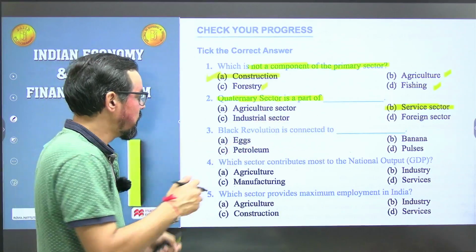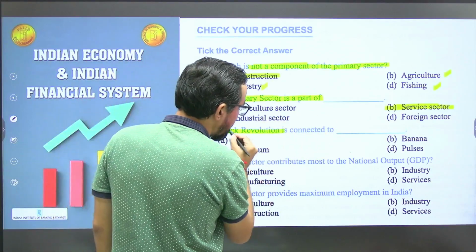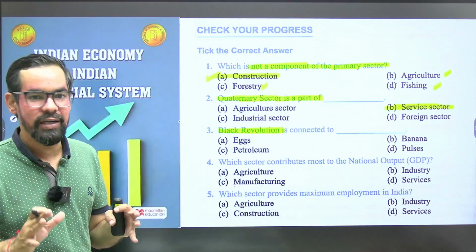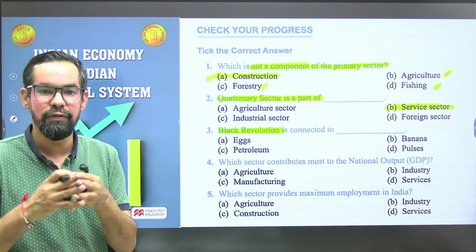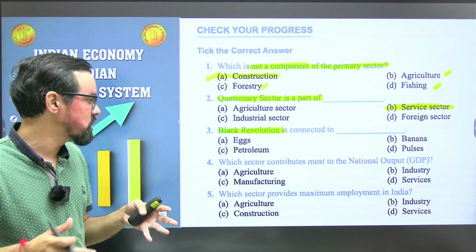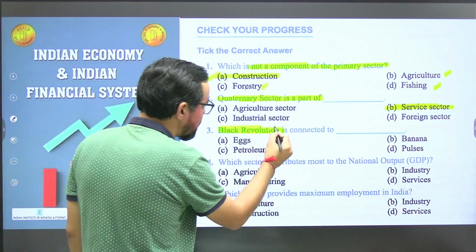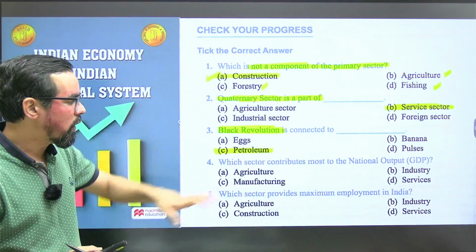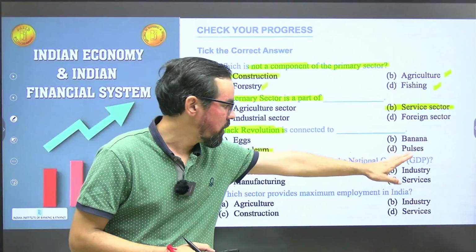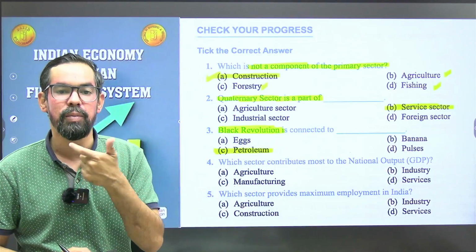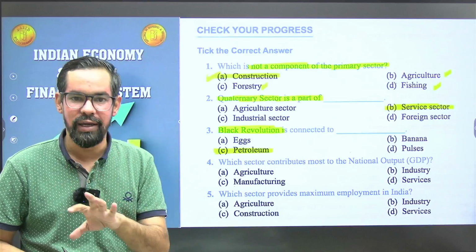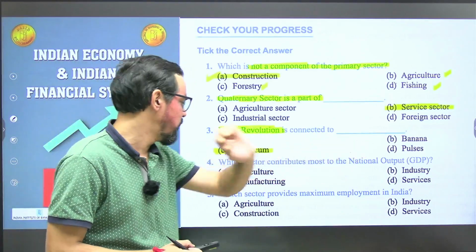Okay, next one. Black revolution is connected to what? These are related to different revolutions in agriculture. Black revolution is related to petroleum, so option C will be the correct answer. Pearls and eggs are generally part of the grey revolution, and we have the green revolution for agriculture, which is part of that particular one.